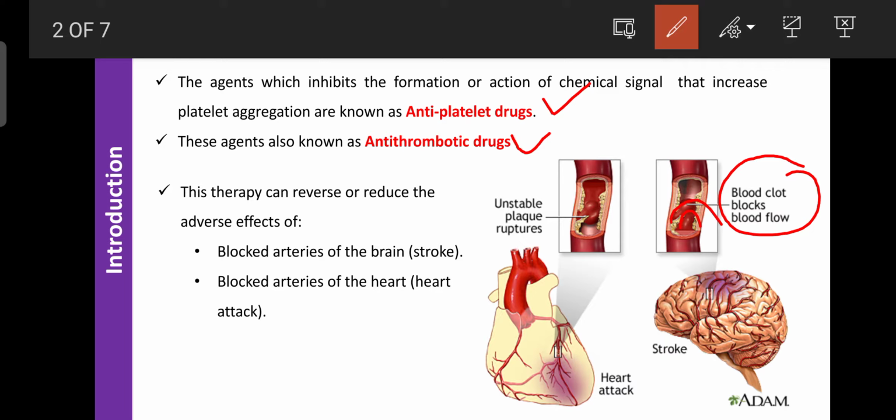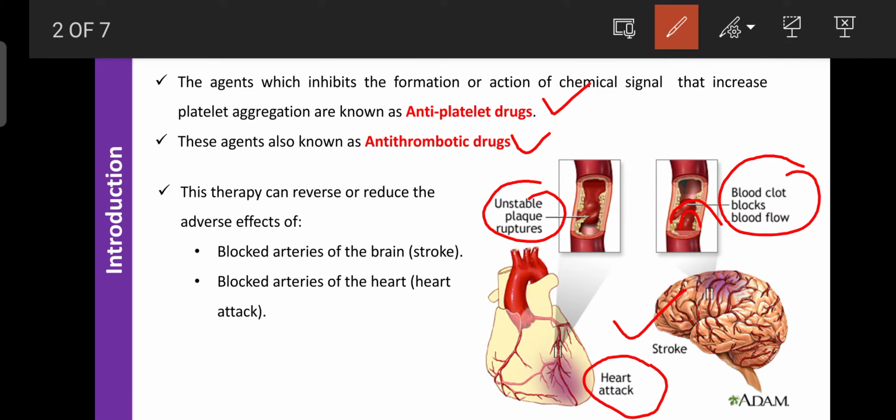Or in a ruptured blood vessel, an unstable plaque was formed, and that was treated or prevented by use of these medications. Due to these phenomena, these drugs are commonly used for treatment of stroke, or as an anti-stroke drug also. And they are also helpful to treat or to avoid a further heart attack.